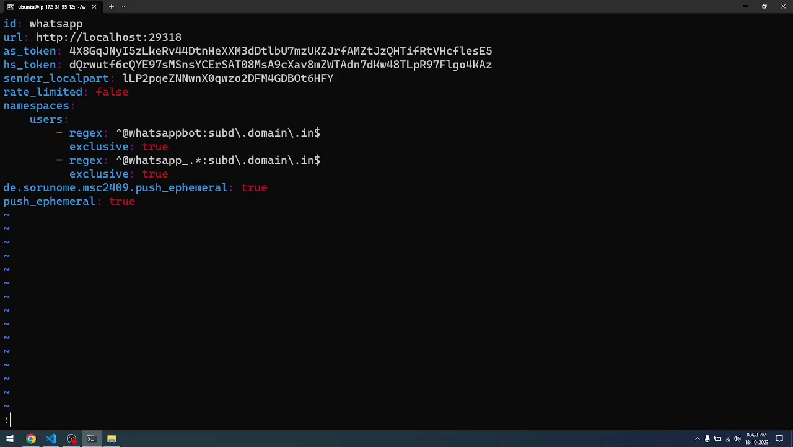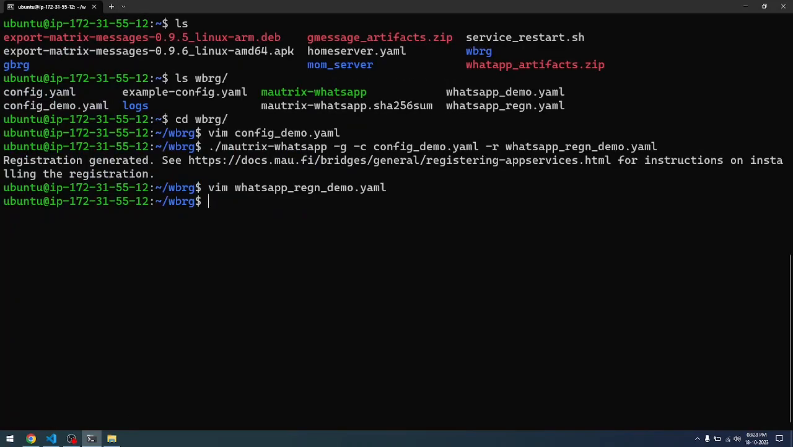So ensure that you give the correct domain name when you are in the config.yaml file that we worked on sometime back. Okay, after you do this, we have to register the YAML file that we created right now. This WhatsApp_registration_demo.yaml file, we need to register this inside the homeserver.yaml file.